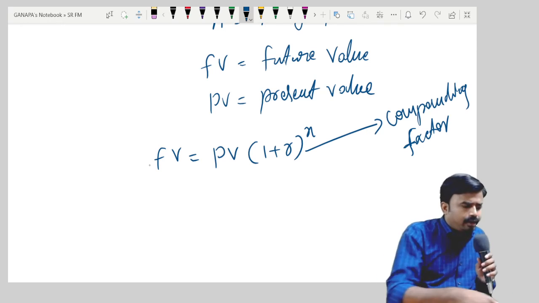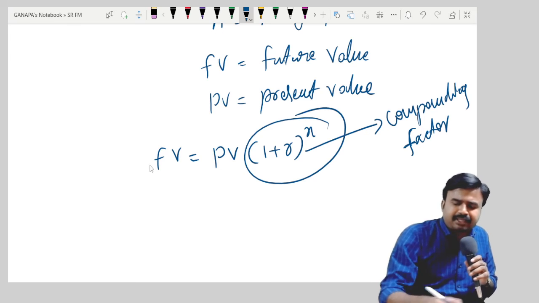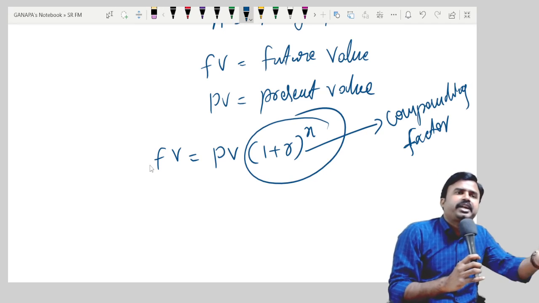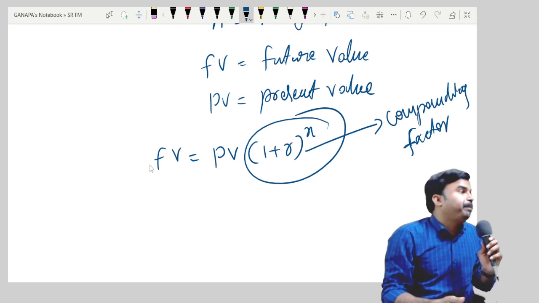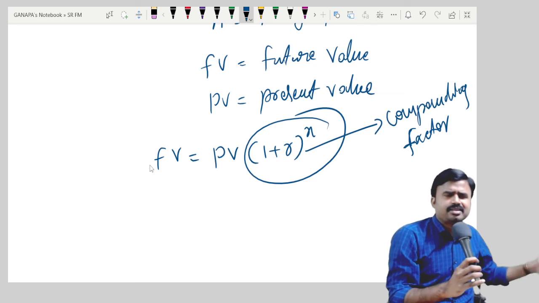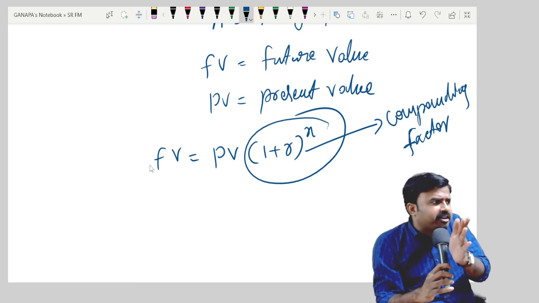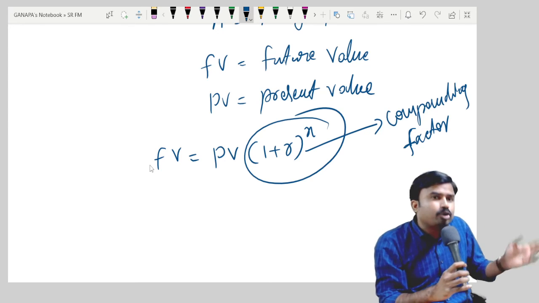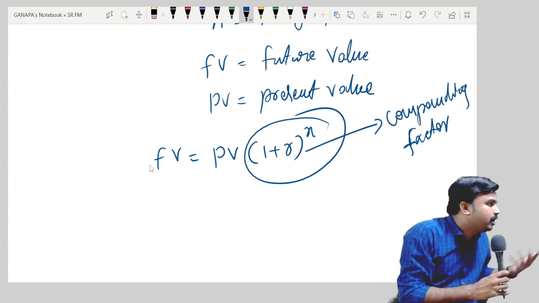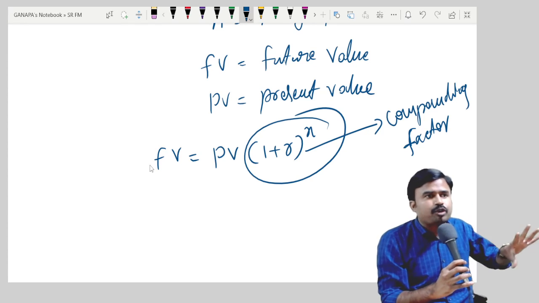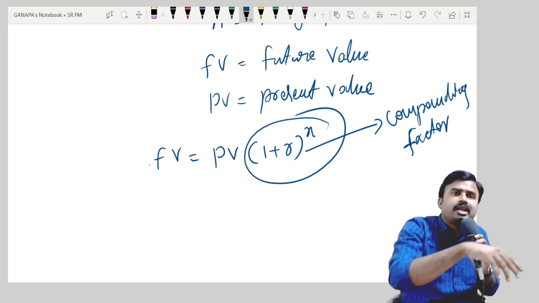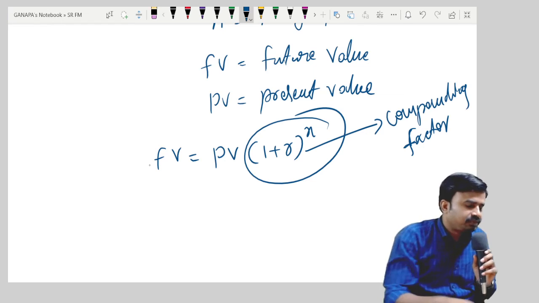So this particular factor can add interest, or it can add some profit, or some rate of return, or some appreciation. If it is a land, or a building, or any asset, you can add some rate of return to your present value of investment to get what? Future value. It need not always be money only. Because this is the application of compound interest or future value to your regular business activities. Are you getting? Yes.